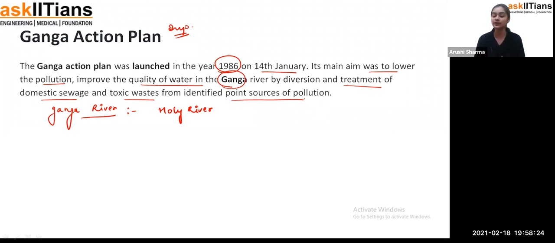And what are those pollutants, students? The very first thing is the plastic bags which we carry with us. We should not throw plastic bags into the Ganga river, because it pollutes the water. We should not throw directly into the Ganga all the things we use for worship, it is not good for it. Exactly. So that's how, students, we have used many steps, and if we combine them together, that is called the Ganga Action Plan. This plan was started only so that we can lower the pollution and improve the quality of water of the Ganga river. Because, students, as I've told you, it's a holy river, so it's our duty to maintain it.